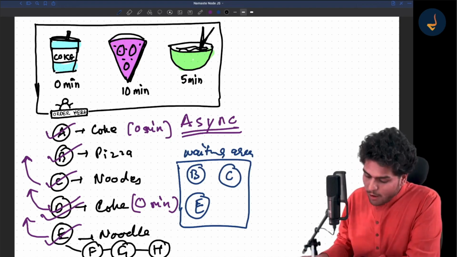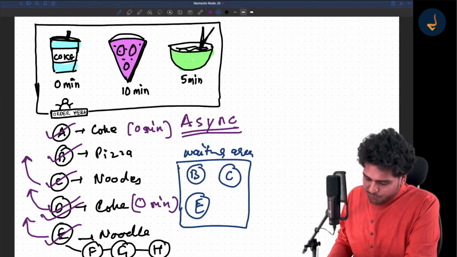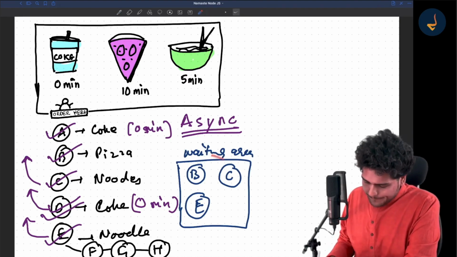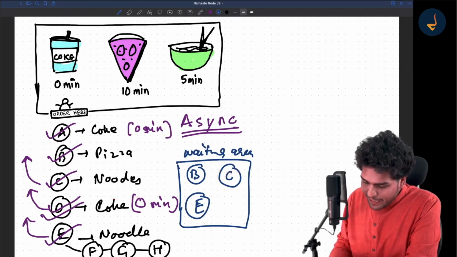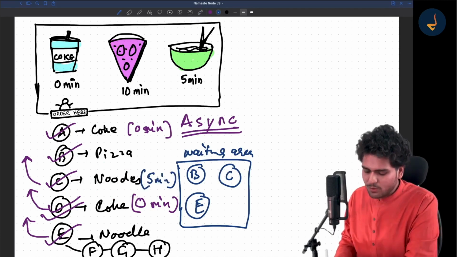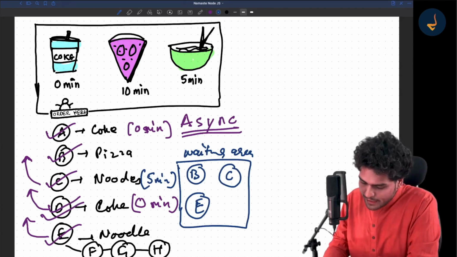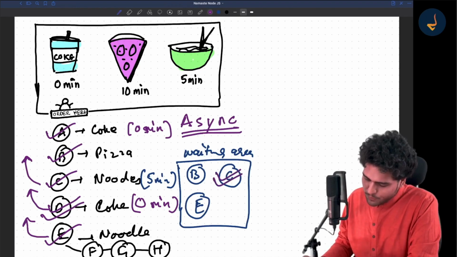Now, what is the order of execution over here? People are waiting over here, right? Person B has ordered pizza. It will take 10 minutes. Meanwhile, person C has ordered noodles. It just takes 5 minutes. So just after 5 minutes, this order of noodles will be fulfilled. Person C will get the noodles after 5 minutes, and this order of C is fulfilled.